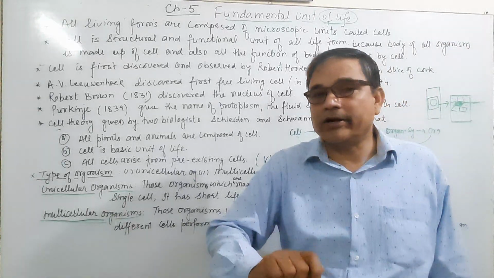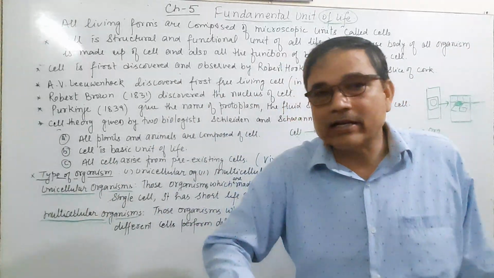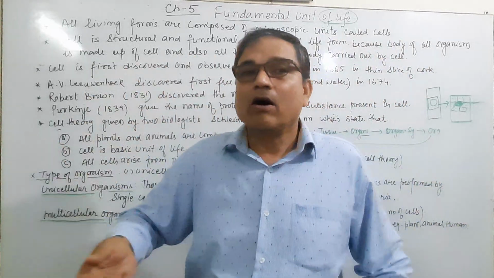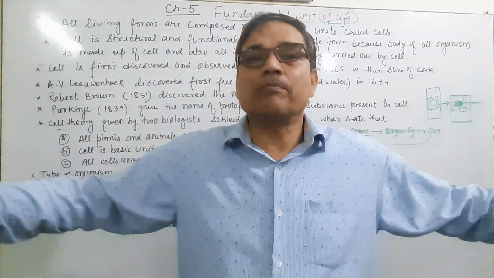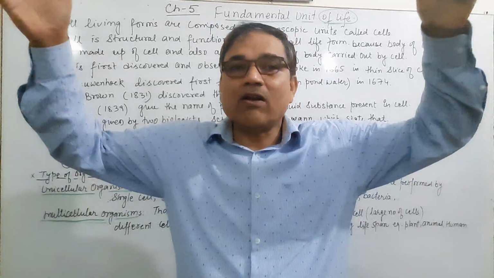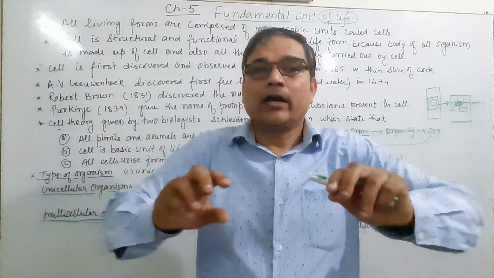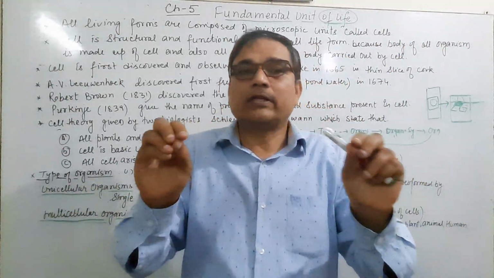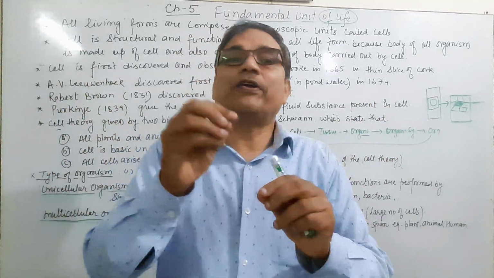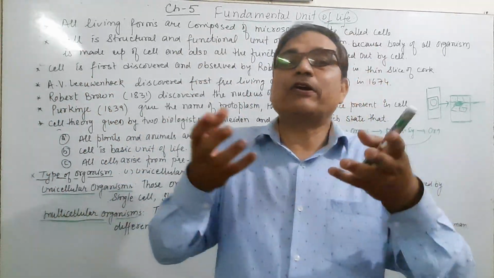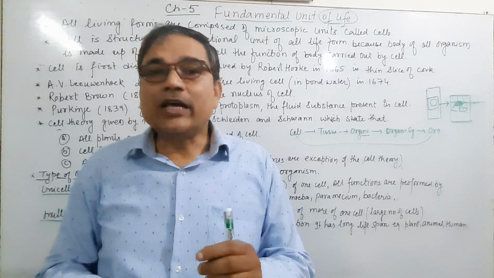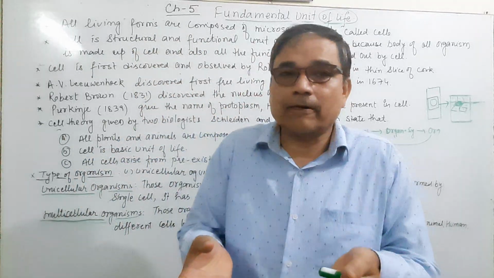A multicellular organism contains more than one cell, or is made up of a large number of cells. It means there are different types of cells, and these different types of cells perform different functions, and their function is specific.